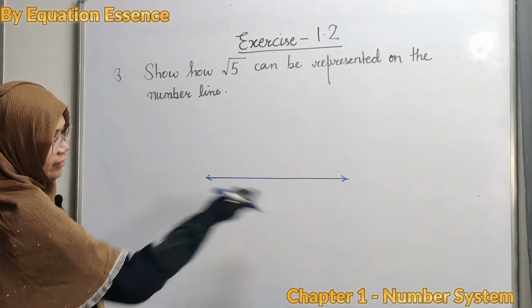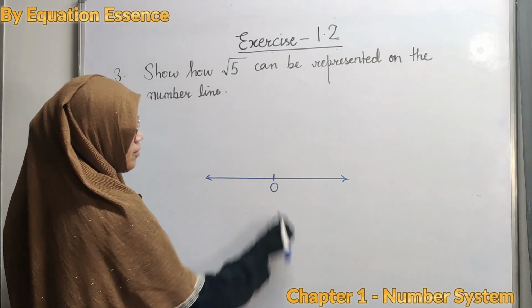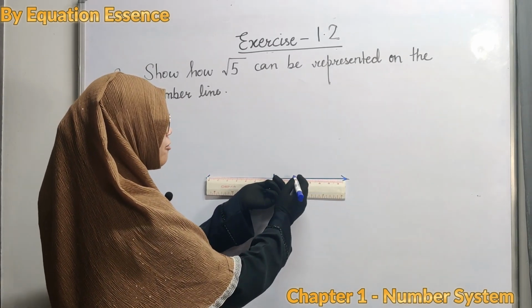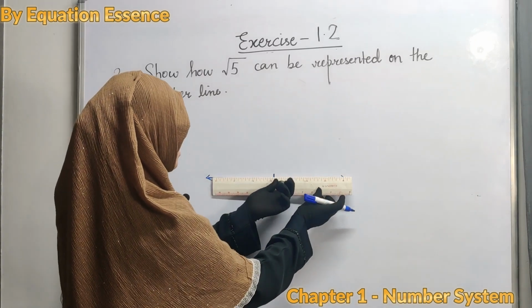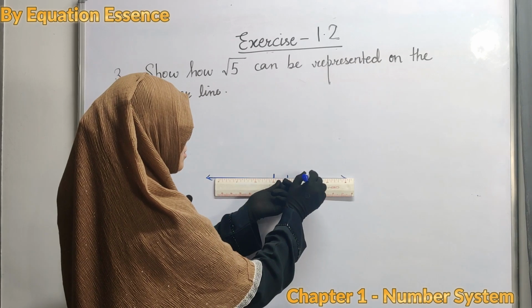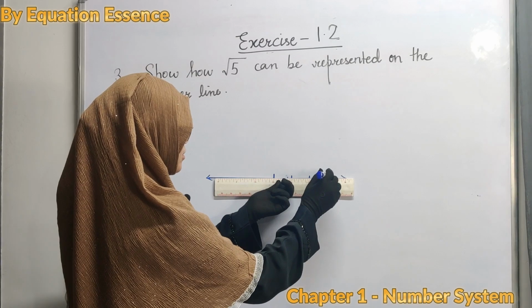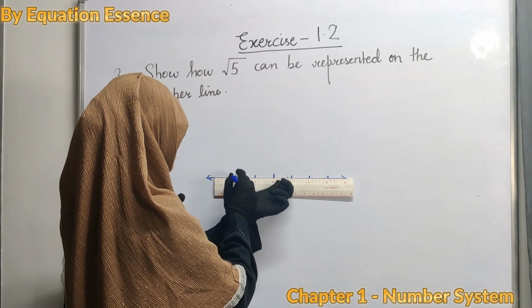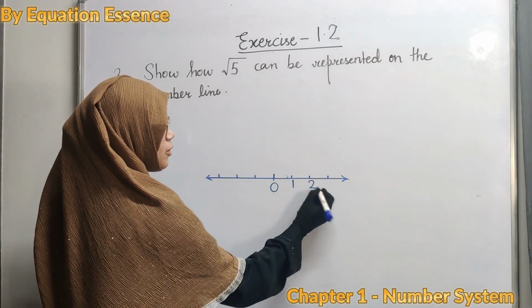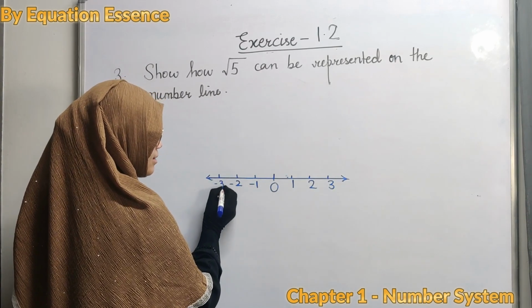If you want to make a line, you have to put arrows on both sides. Mark a point O, and with the help of O, mark points at 1 inch gaps. The gap should be 1 inch. Mark them as 1, 2, 3. Similarly, -1, -2, and -3.